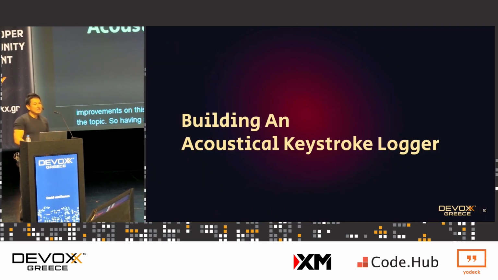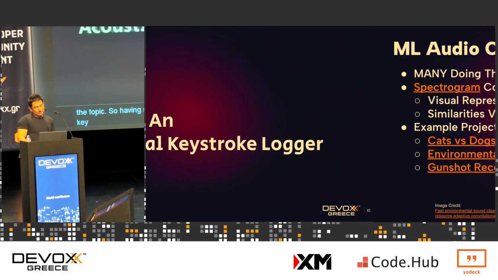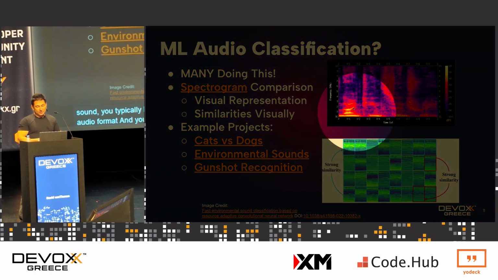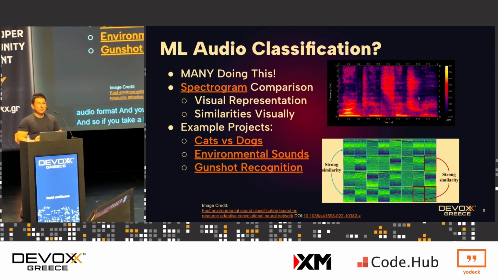So how do we build an acoustic keystroke logger? Not many people realize that this has actually been happening for some time. The way you go about doing it is you take a sound, any kind of sound. It could be an MP3, but typically it's a WAV file in linear 16 audio format. And you take that audio file, which is frequency over time. If you look at this upper picture right here, that is a pictorial version of an audio file, a unique sound, and that's called a spectrographic image.